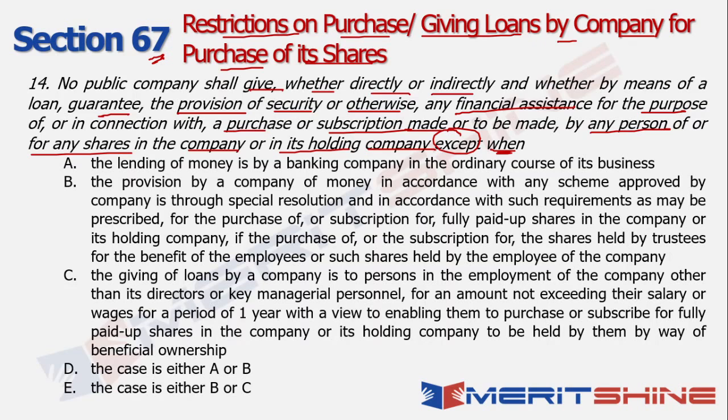It cannot give a loan, a guarantee, or financial assistance except in one or more of these conditions. Let's try and understand those conditions. It says the lending of money is by a banking company in the ordinary course of business.